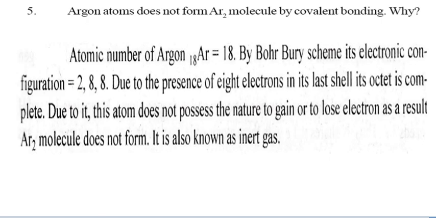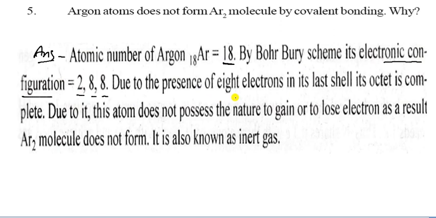So let us see the next one, and that is the question number 5. Argon atom does not form Ar2 molecules by covalent bonding. Why? So the answer will be here. You have to write in your copy the atomic number of argon, that is 18, and by Bohr's scheme of electronic configuration, the electronic configuration is 2, 8 and 8.